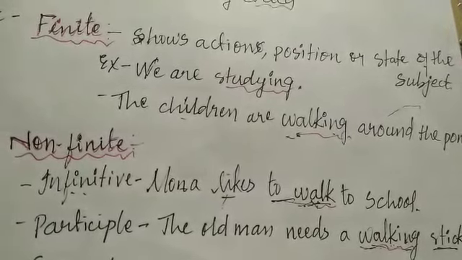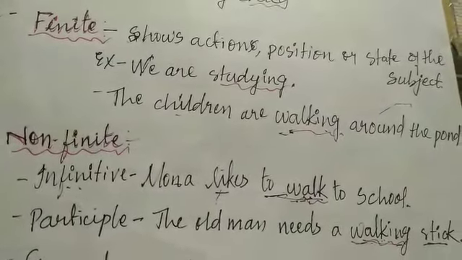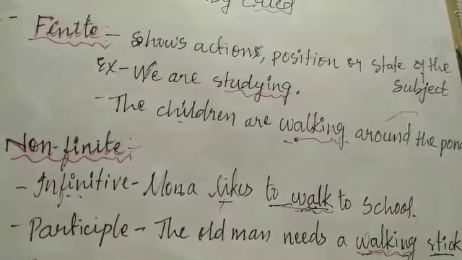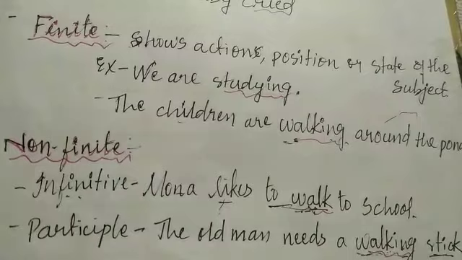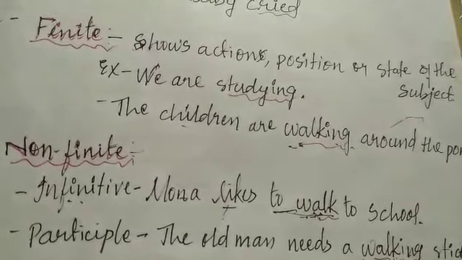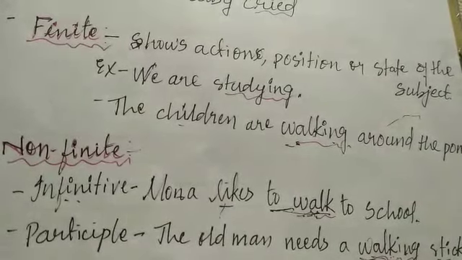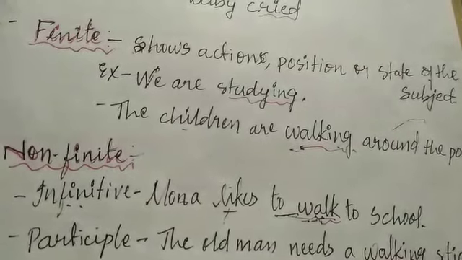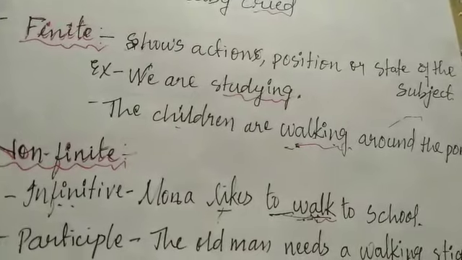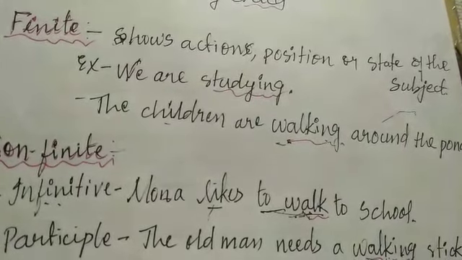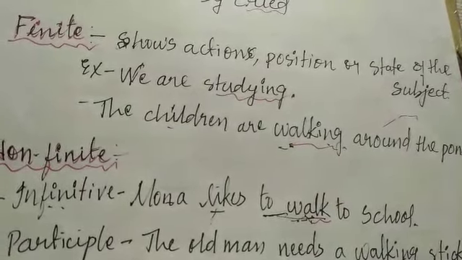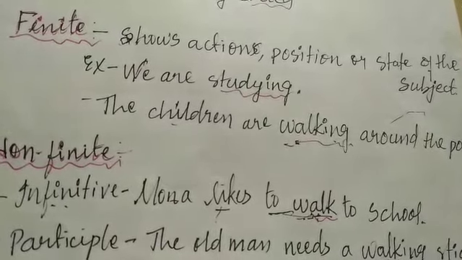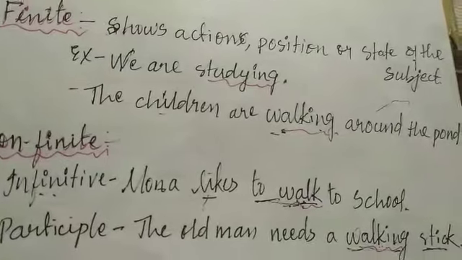Second example, participle. The old man needs a walking stick. Here, walking, though an ing form of the verb, is used like an adjective to the noun stick. Therefore, any ing form of the verb which is used like an adjective is a participle. So participle can also be two, that is present participle and past participle. Present participle basically appears in ing form.